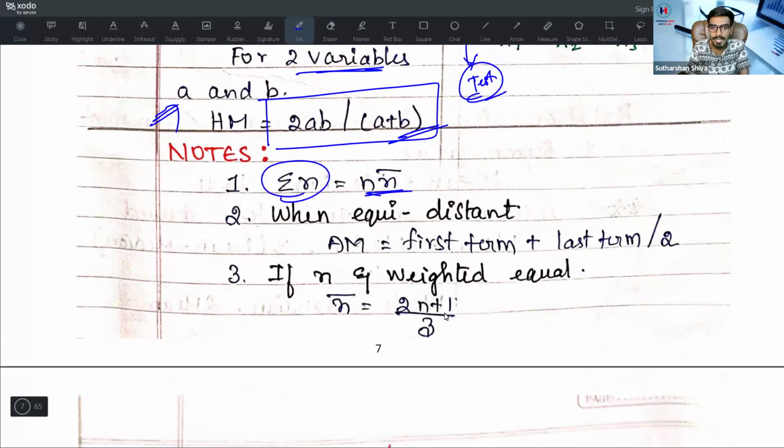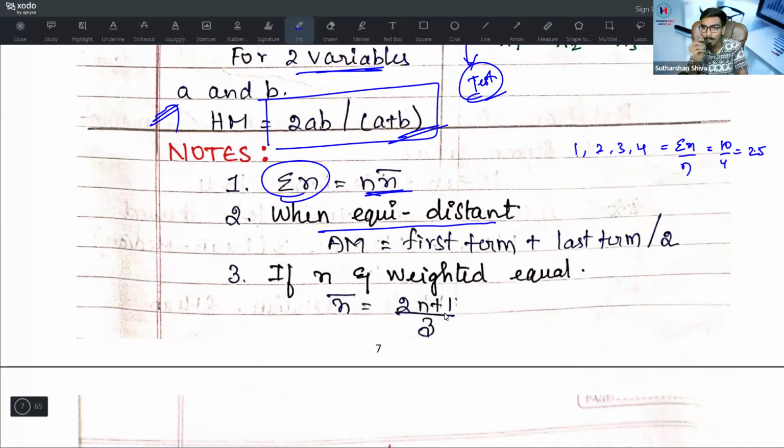Then what are the notes? Summation x is equal to n x bar. When the data is equidistant, suppose the data is 1, 2, 3, 4, how can you find out the mean? Don't go with the summation x by n formula. What is summation x? 7 plus 2, 9, 9 plus 1, 10. 10 divided by 4, 2.5 is the answer, right? Don't go with that method.